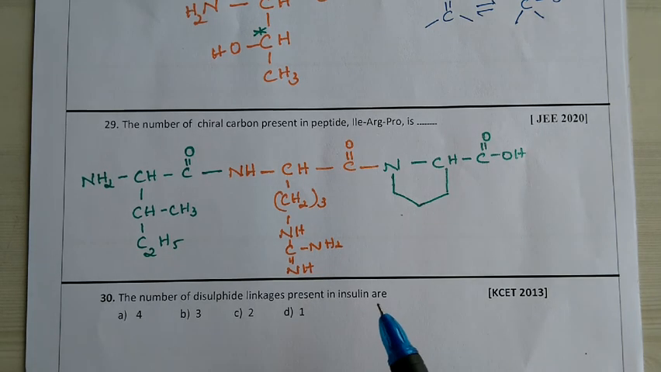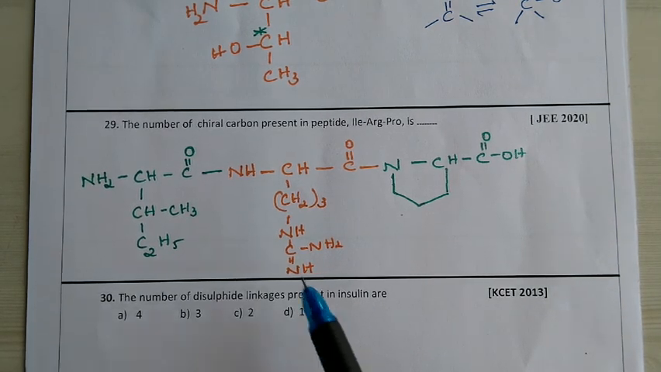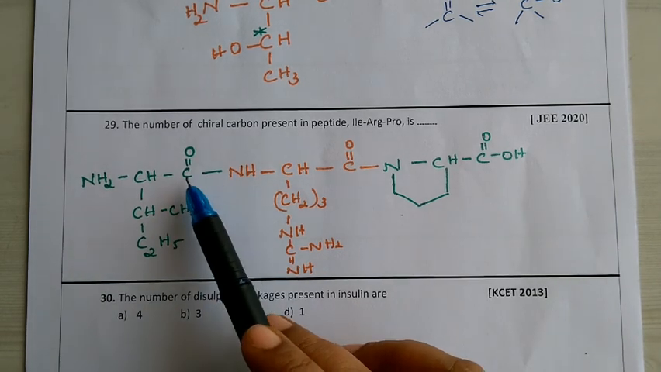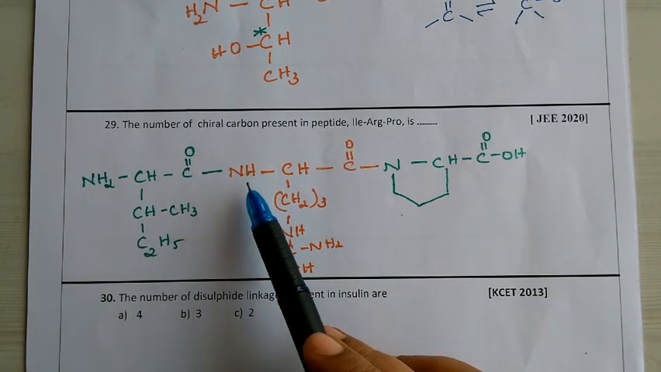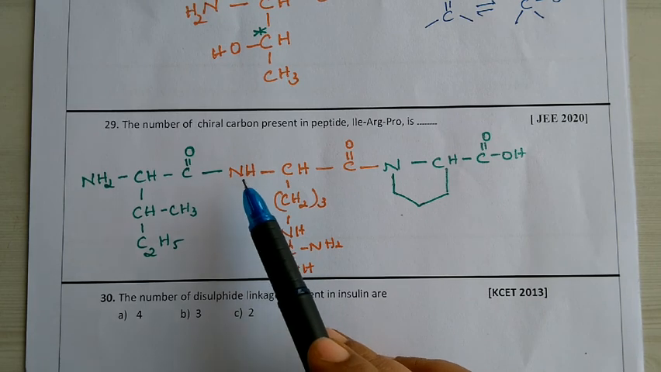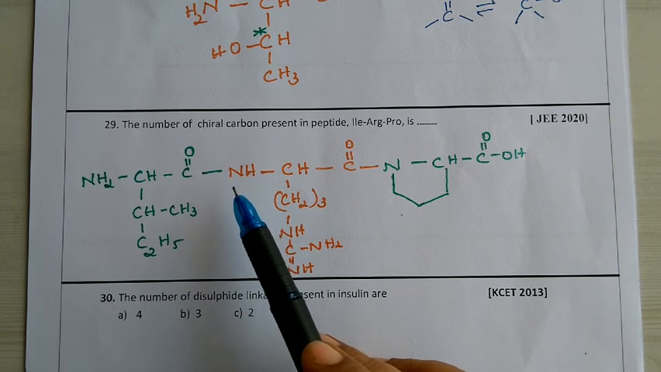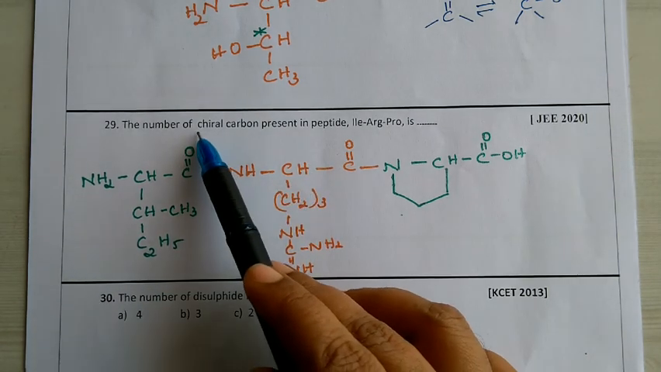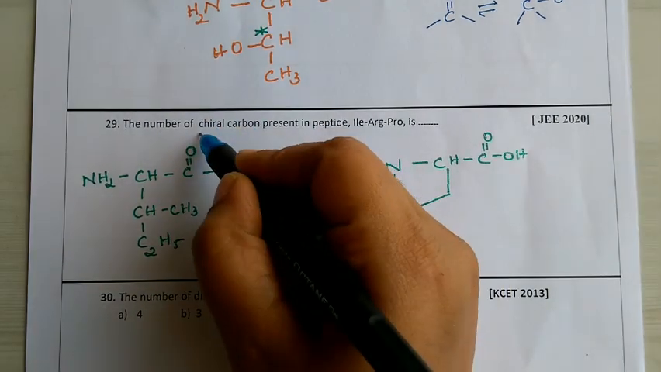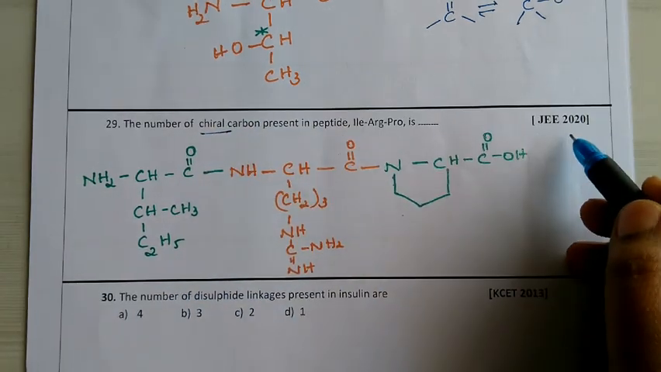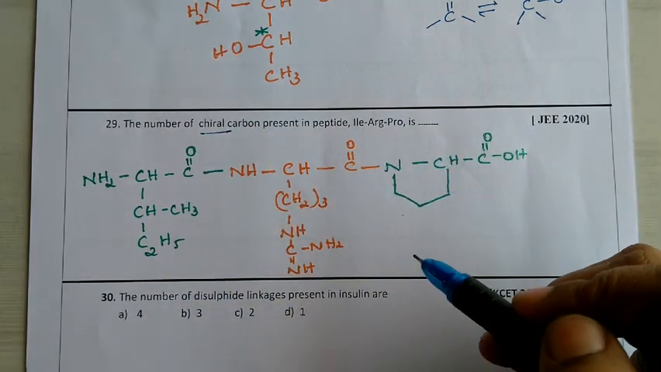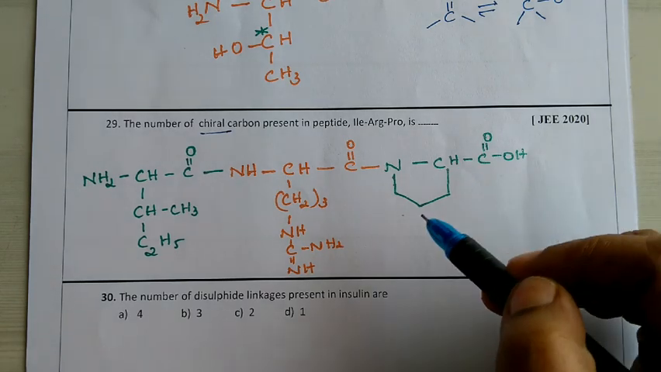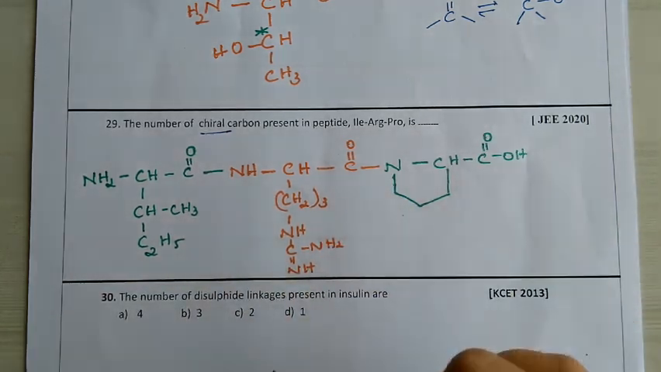Two amino acids will be joined to one another through a peptide linkage. So OH from one amino acid and H from another amino acid will be combined together as H2O and eliminated. Here we need to find out the chiral carbons. Once again it is a JEE 2020 question, and it is an integer type question, so no options there. So we shall move on to the question.